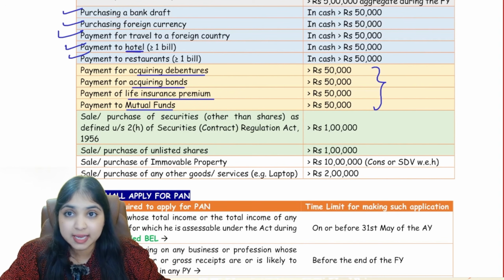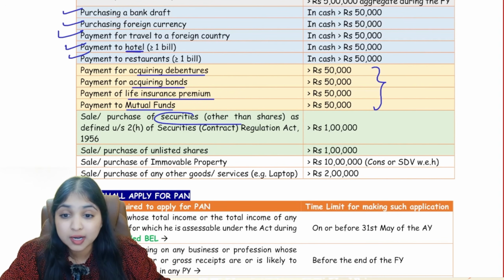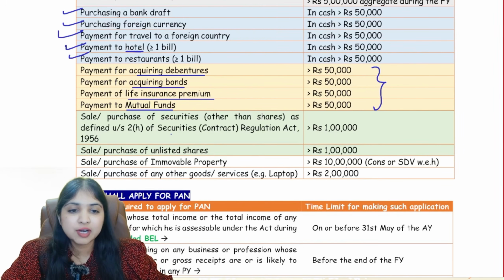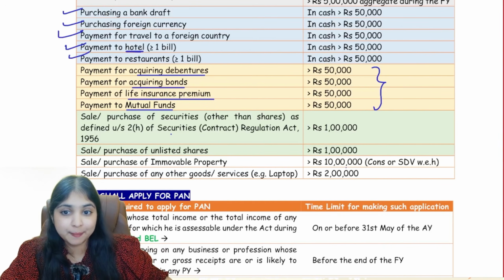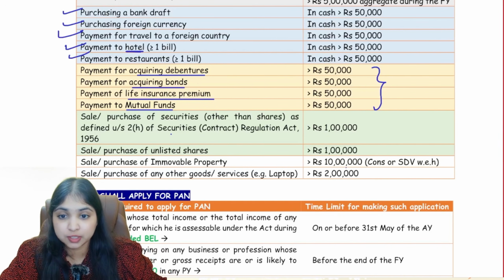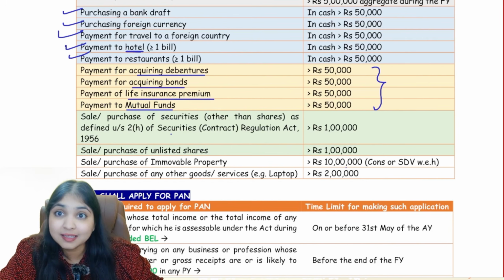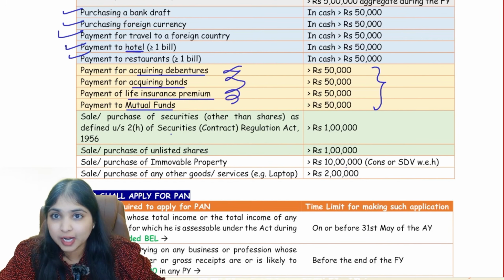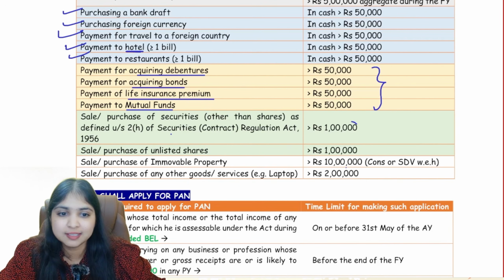If you're going to sell or purchase securities other than shares, then if the transaction is more than 1 lakh, you have to mention your PAN. See, for debentures it is 50,000. For bonds it is 50,000. For mutual funds it is 50,000. For shares, unlisted shares, it is more than 1 lakh. Any other security which is not coming under any of these buckets, also if it is not shares, 1 lakh.